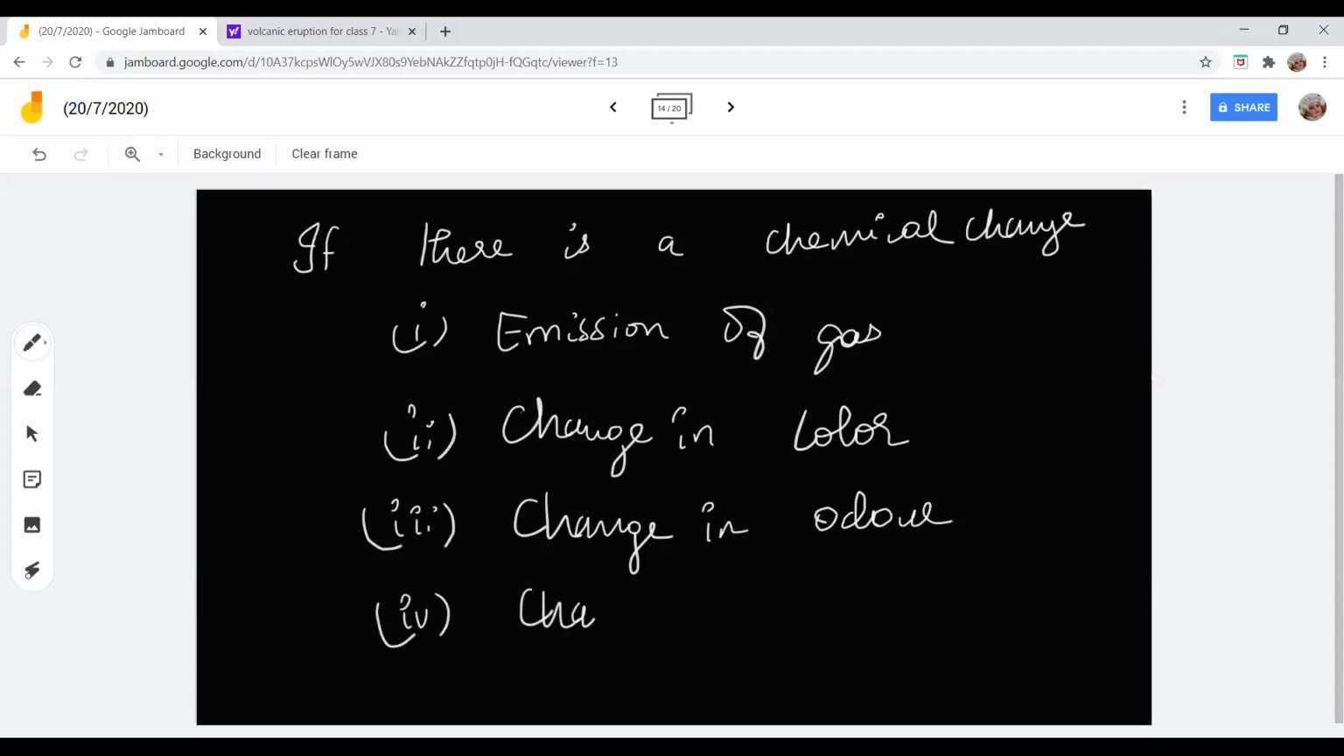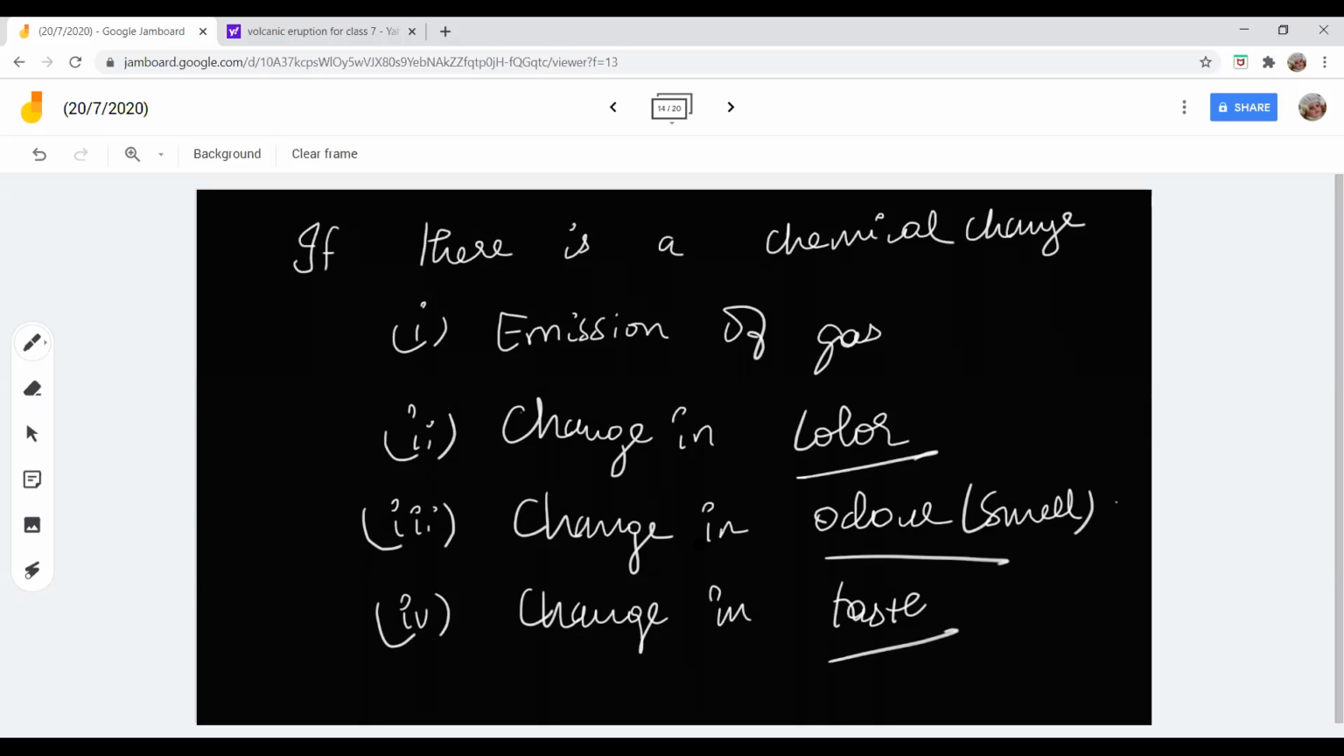Change in taste. Ma'am, what is order? Smell. Ma'am, size. The change in appearance, it will come in everything. So emission of gas, change in color, change in odor, change in taste. Actually, change in color, odor, taste, and also you could hear sound. Sound is produced during this change.